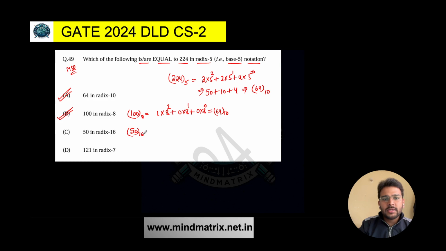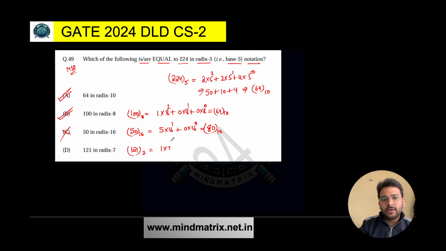What about option C? 50 in base 16. So 5 into 16 raised to the power 1 plus 0 into 16 raised to the power 0. This becomes 0 and this is going to give you 80. 16 times 5 is 80, so 80 in base 10. So this is incorrect.